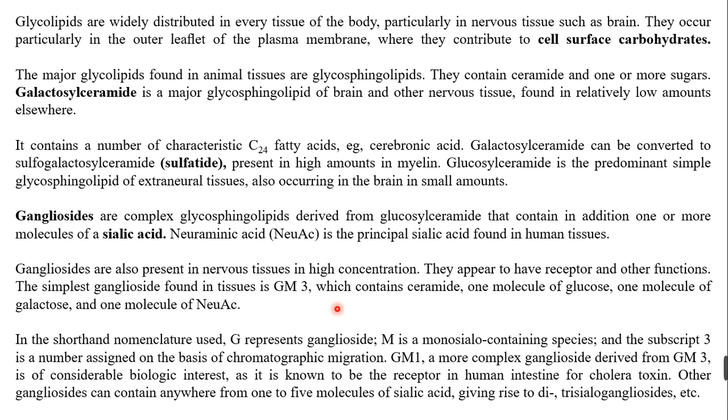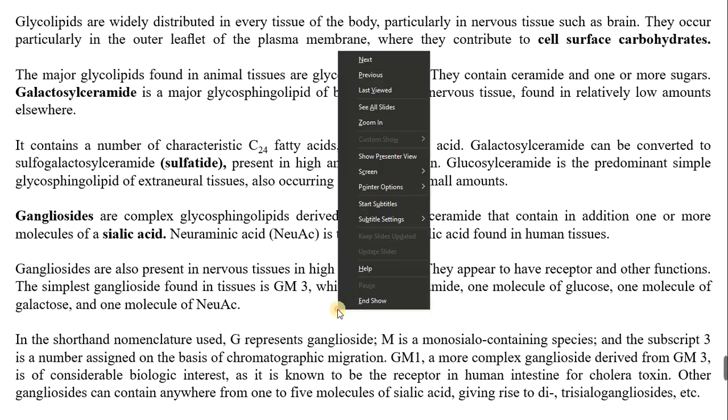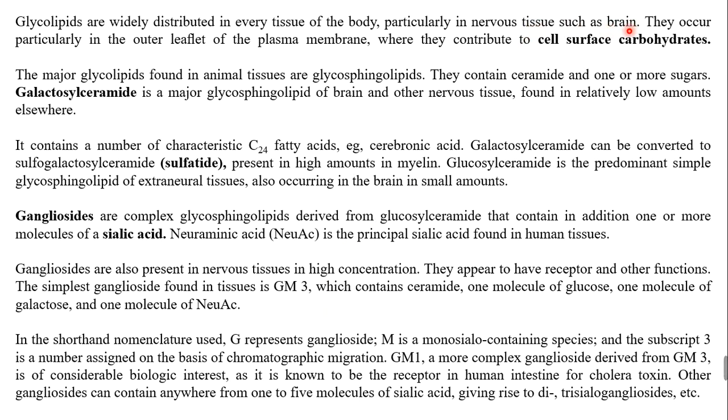Glycolipids are widely distributed in every tissue of the body, particularly in nervous tissue such as the brain. They occur in the exterior phase of the cell, that is the plasma membrane, and they are mainly involved as cell surface carbohydrates. The major glycolipids are glucosyl sphingolipids, which contain ceramide and one or more sugars. Galactosyl ceramide is a major glycosphingolipid of brain and nervous tissue, found in relatively low amounts elsewhere.